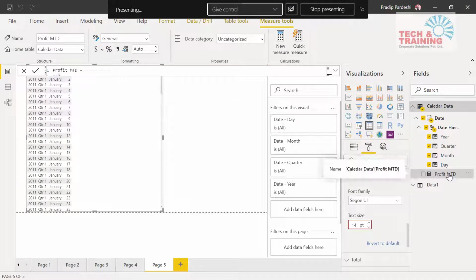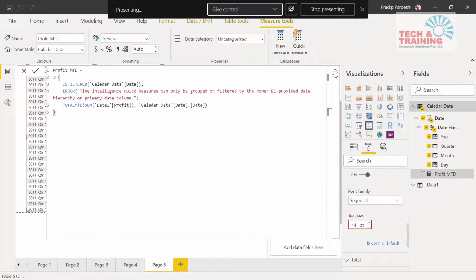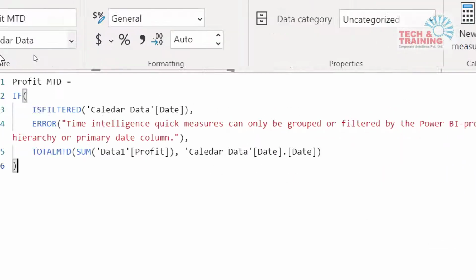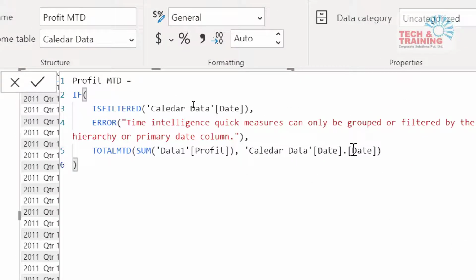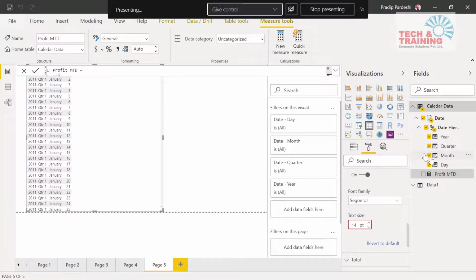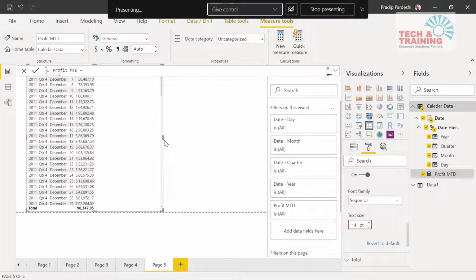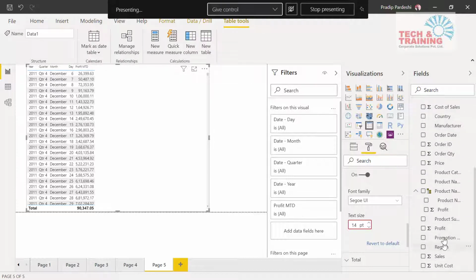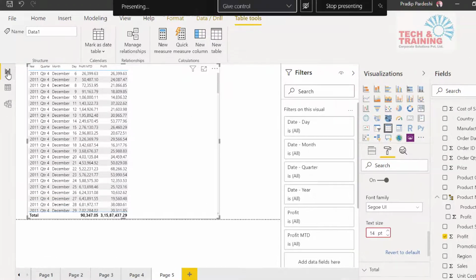See, Power BI has written this formula for me. I don't understand head or tail of this formula, so I named it profit MTD. I don't understand this formula, and I don't need to know. So I minimize this and drag it over here. These are nothing but profit, and let me drag the normal profit column also so that you can understand and compare.